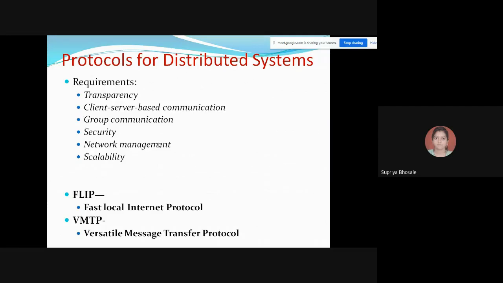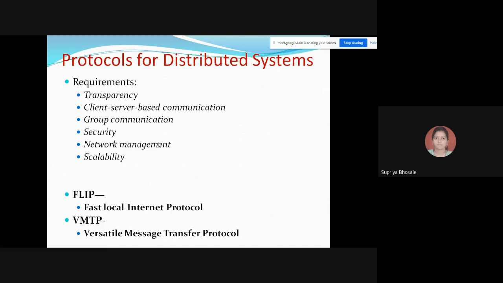Then next is client-server based communication. Definitely your distributed system is an application of client-server programming, sending some request and receiving the data related to your request. Most communications in distributed systems are based on the client-server model only, in which a client requests a server to perform some work for it by sending the server a message and then waiting until the server sends back a reply.